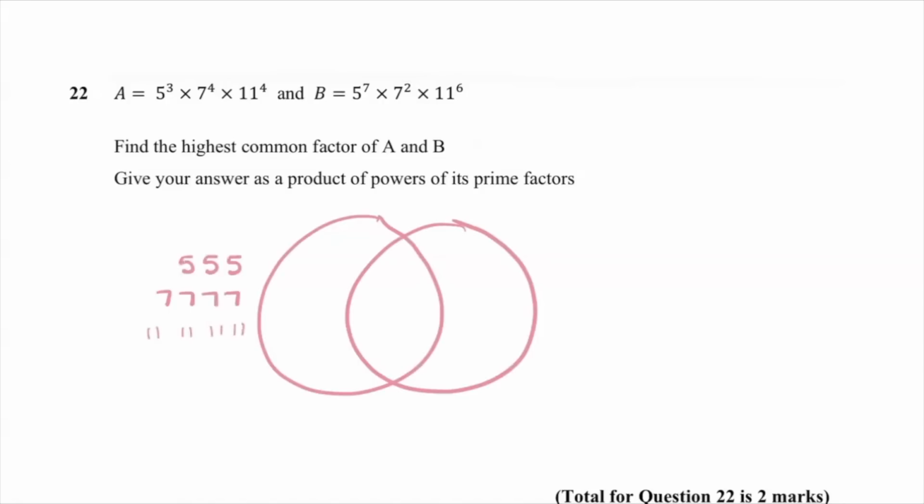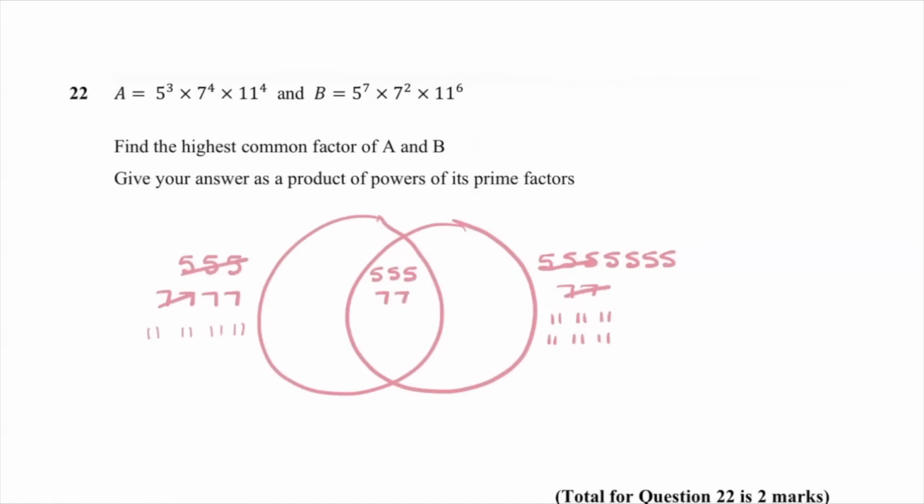Okay. Got to write the 5 7 times. Okay, now we want to pair up what goes together. So I've got 3 5s that can go with those 3 5s, and they get popped in the middle. I've got 2 7s, which should go with those 2 7s.